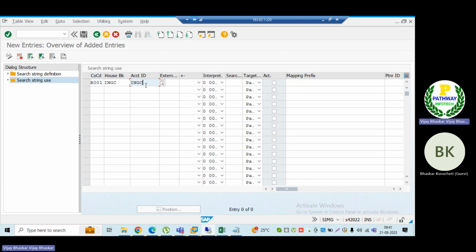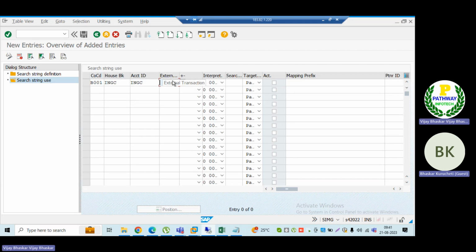What is the house bank? Now you can see house bank, because if I have multiple banks, then the system will not derive this entry. Since I have only one, that is the reason the system derived it automatically.